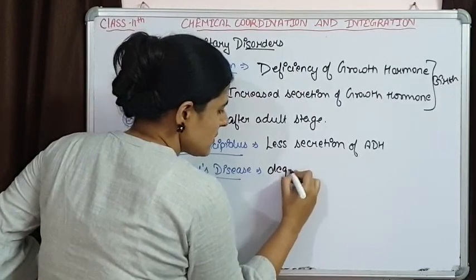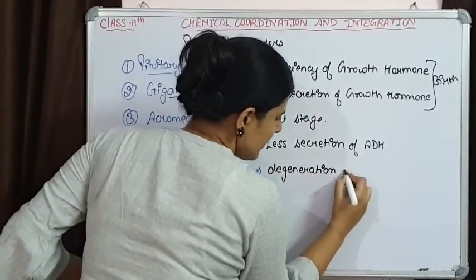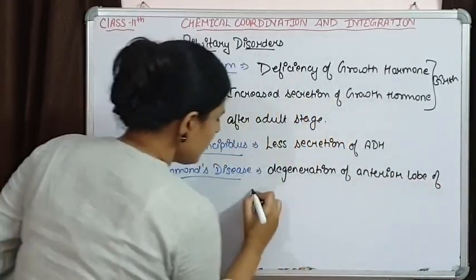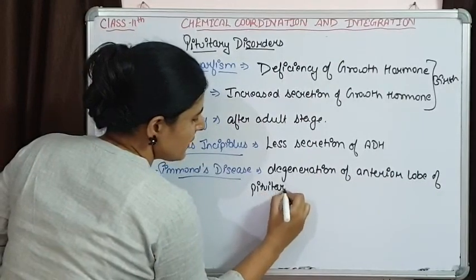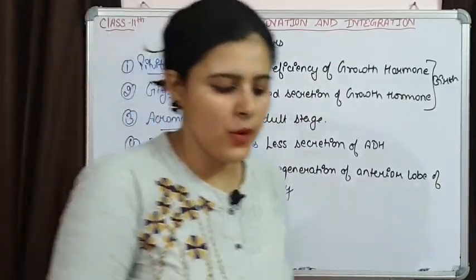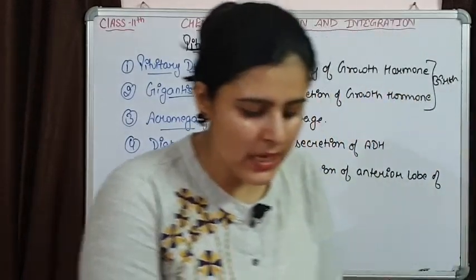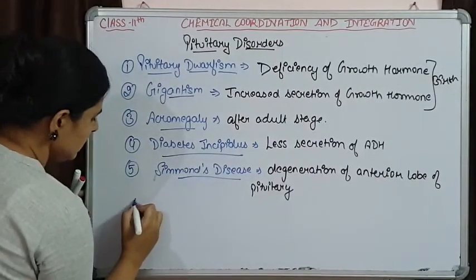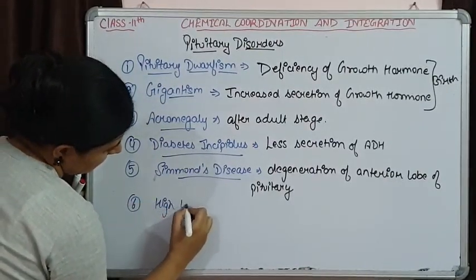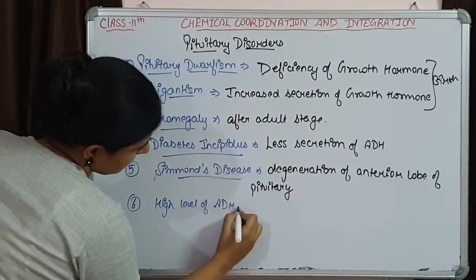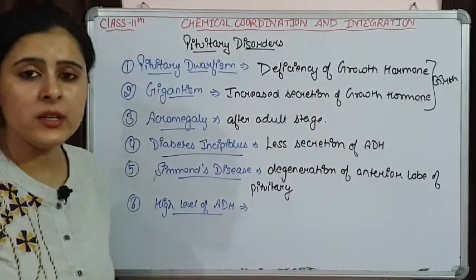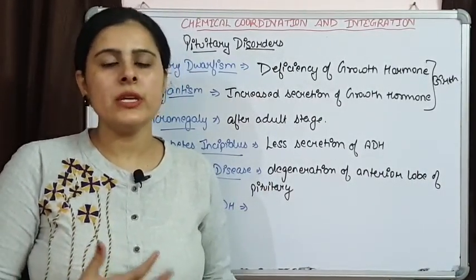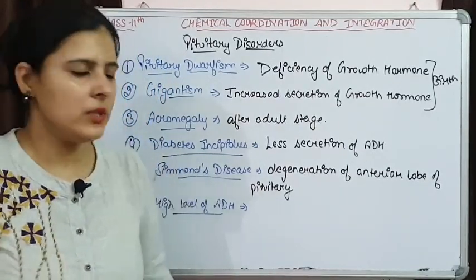So all the hormones that are released by the anterior lobe of pituitary are going to be affected in this type of condition, and there is a high level of ADH. High level of ADH means that more and more water is going to be absorbed, and concentrated urine is going to be produced in this situation.